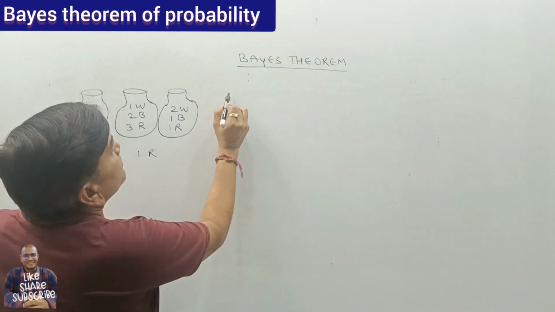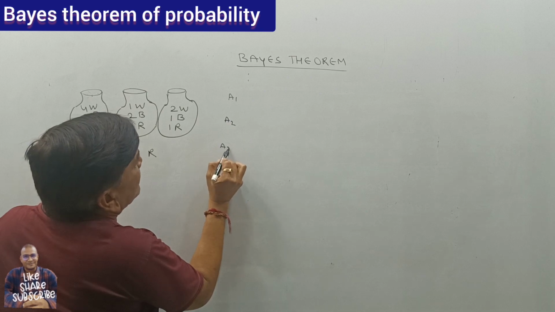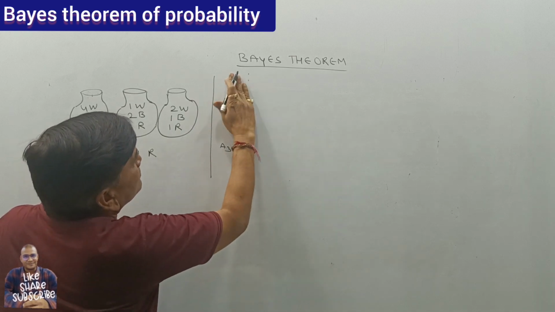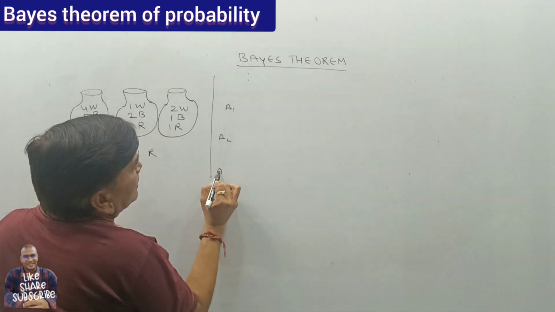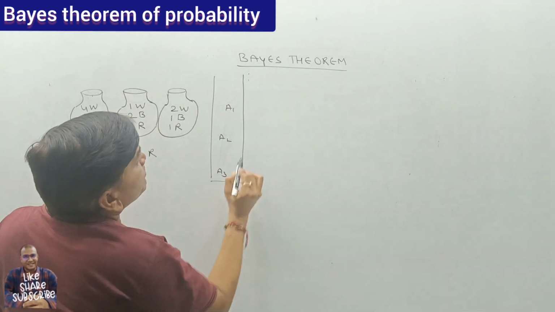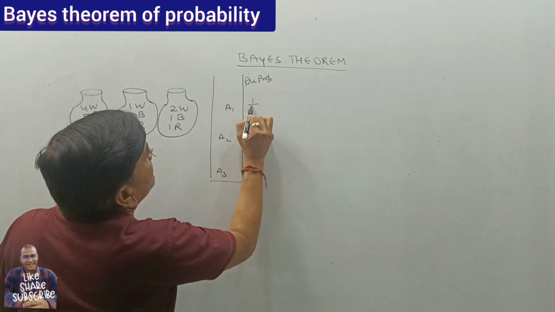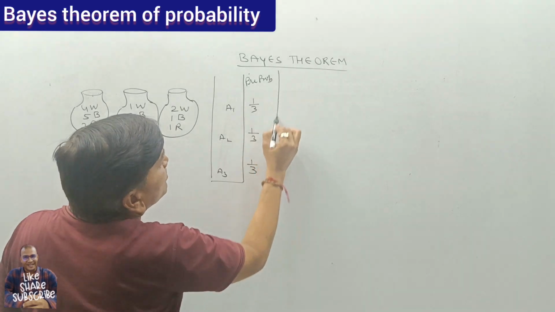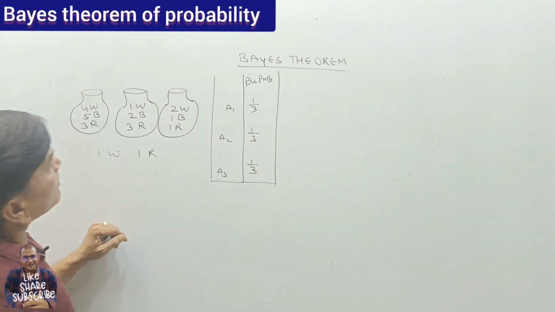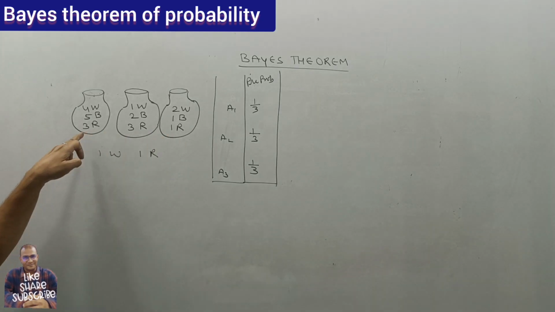So the probability of selecting urn A1, A2, A3, the pre-probability of selecting, is 1 by 3, 1 by 3, 1 by 3, because among 3, 1 urn is to be selected.